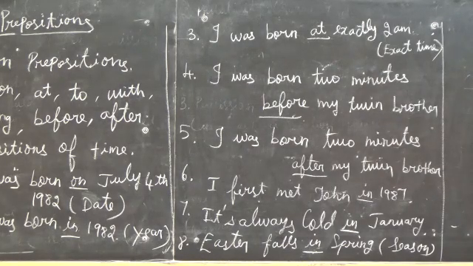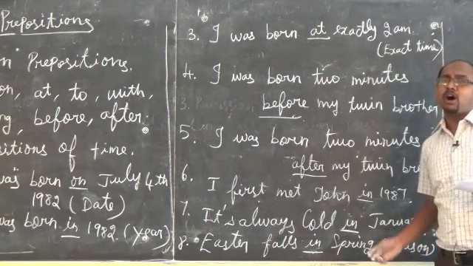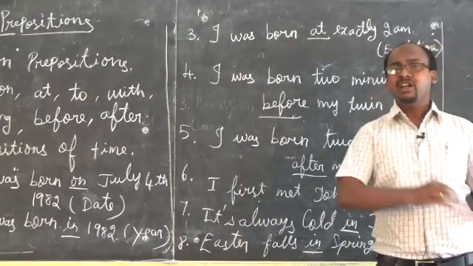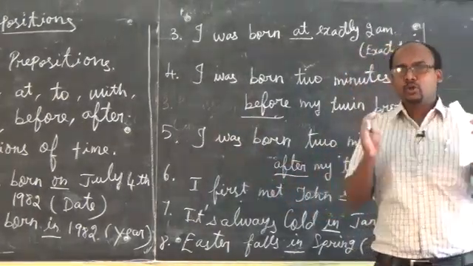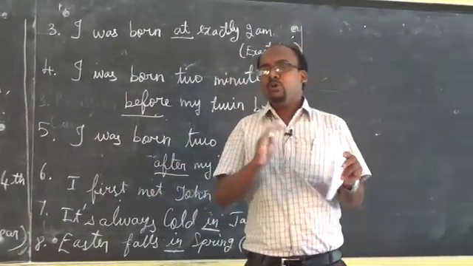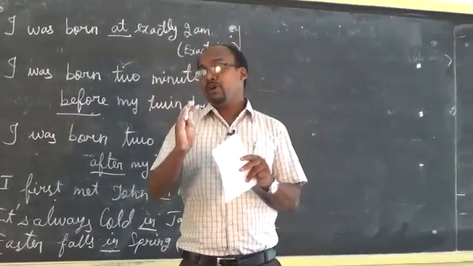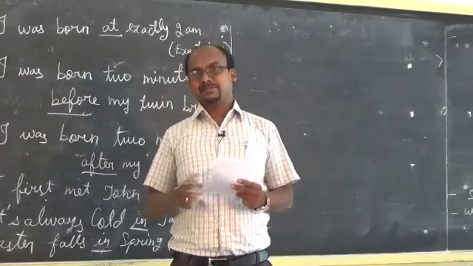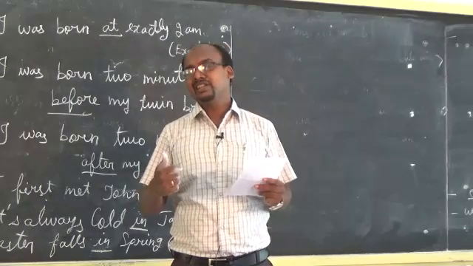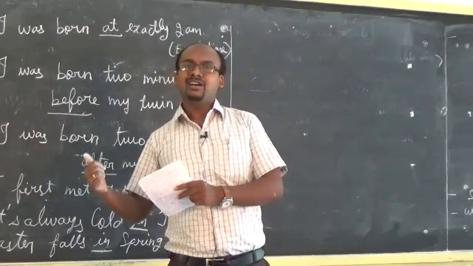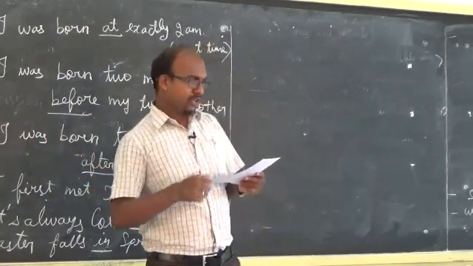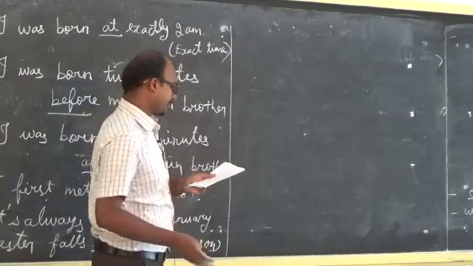Let's see that. I already taught you the different forms of how adjectives change in positive, comparative and superlative. So today we are going to see how we interchange the sentences by using the adjectives.